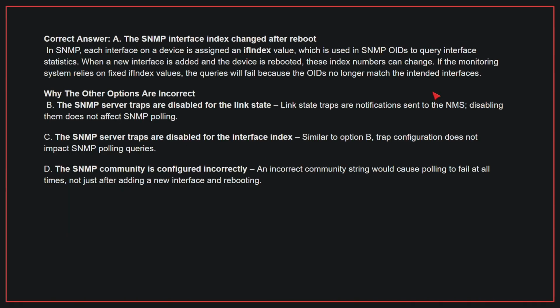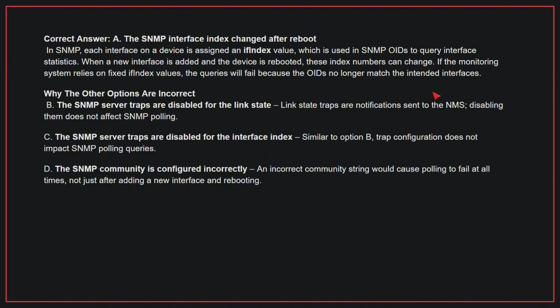In SNMP, each interface on a device is assigned an ifIndex value, which is used in SNMP OIDs to query interface statistics. When a new interface is added and the device is rebooted, these index numbers can change. If the monitoring system relies on fixed ifIndex values, the queries will fail because the OIDs no longer match the intended interfaces. Why the other options are incorrect?